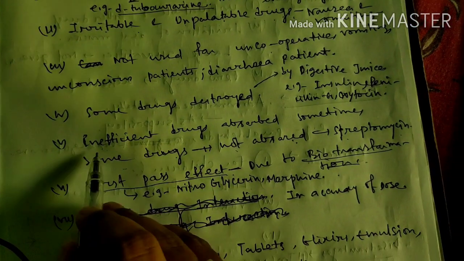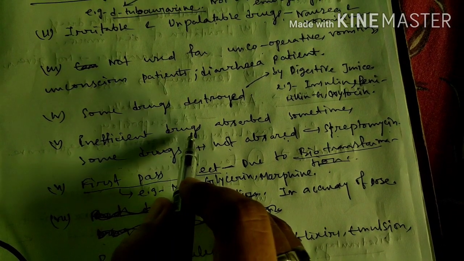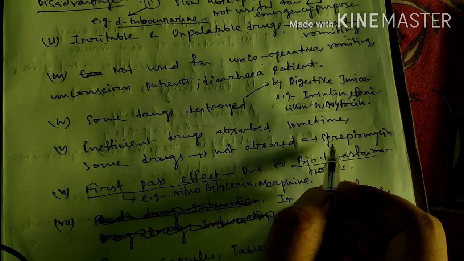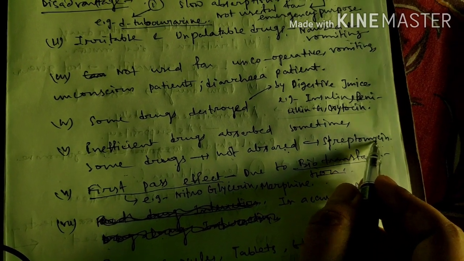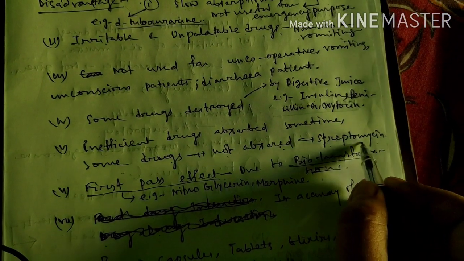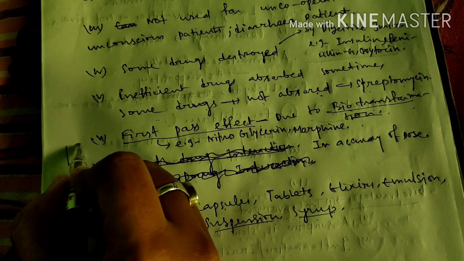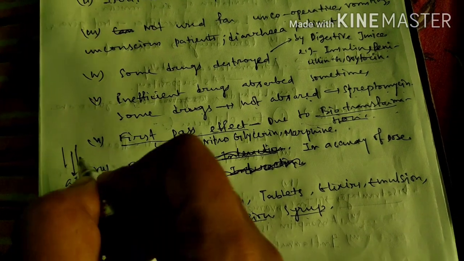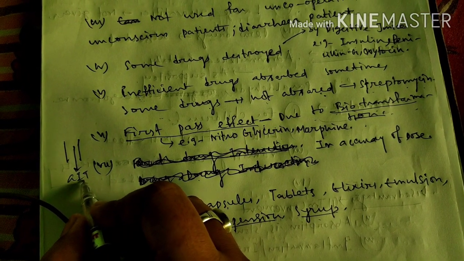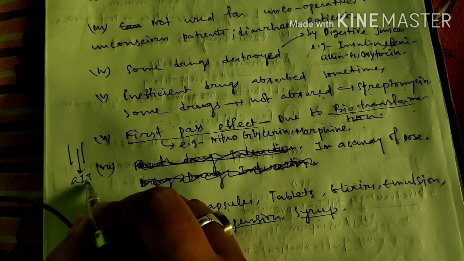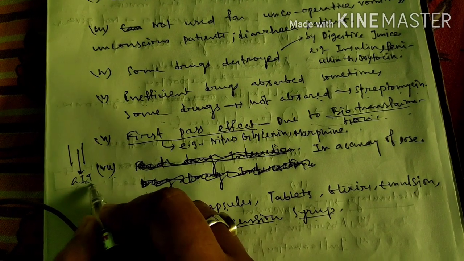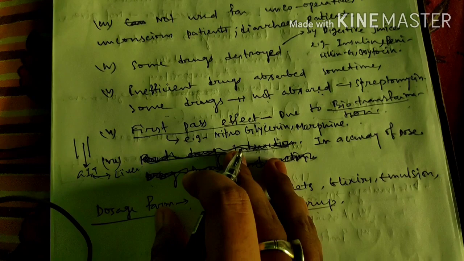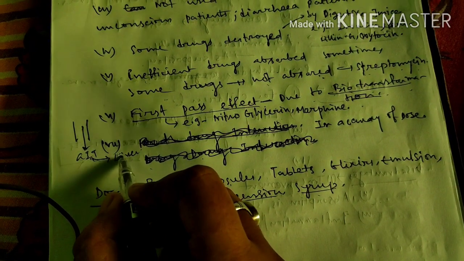Also, some drugs are inefficiently absorbed, and some drugs are not absorbed at all, like streptomycin. Because streptomycin is a highly polar drug, these drugs go into the GIT. Then some portion of the drugs goes into the liver by the portal vein.